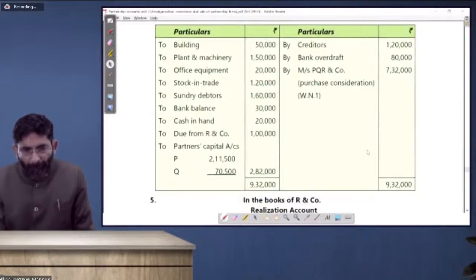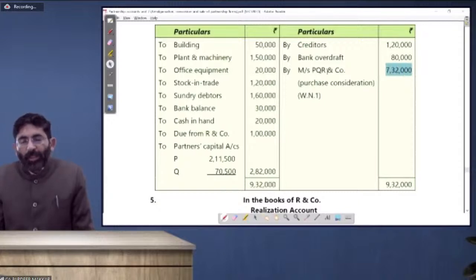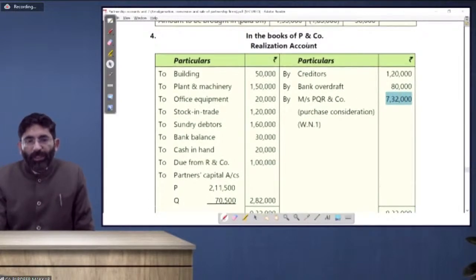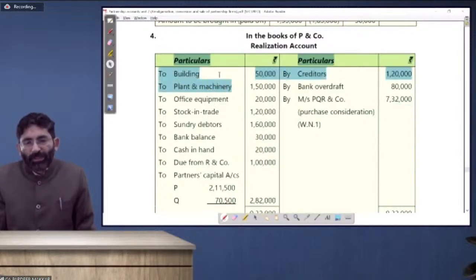7,32,000. Is that clear? Now we have to prepare the realization account as we do in the normal case. Assets account debit to liabilities account. So in the realization account, debit the assets at the value at which they are kept in your books of accounts: 50,000, 1,50,000, office equipment 20,000, stock, debtors, whatever the value is given to you.